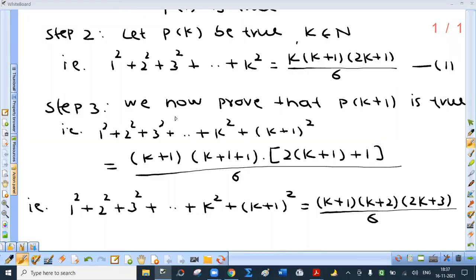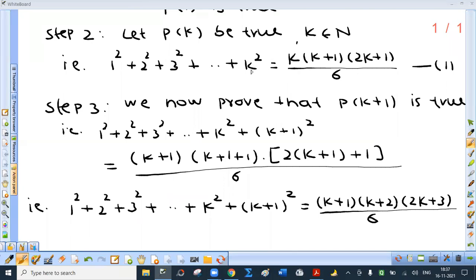So in step 3, we now prove that P of k plus 1 is true. That is to prove 1 square plus 2 square. See, these are k terms. You have to write all those terms. That is their sum. One extra term. How to get that? Replace k by k plus 1. I hope you won't say k square plus 1. No, square of k plus 1.